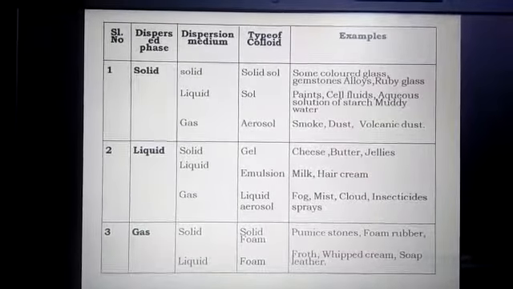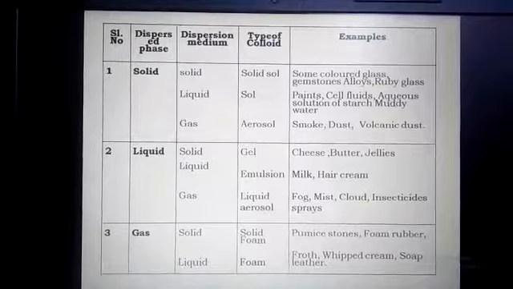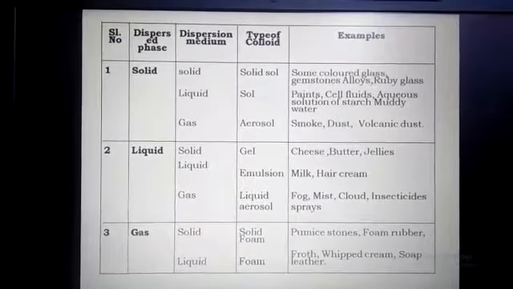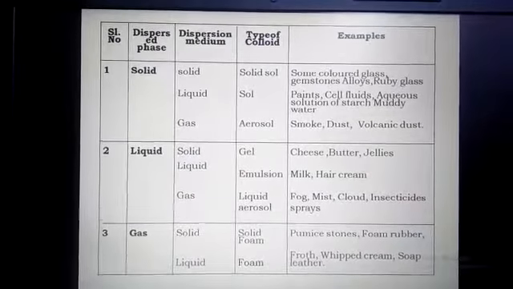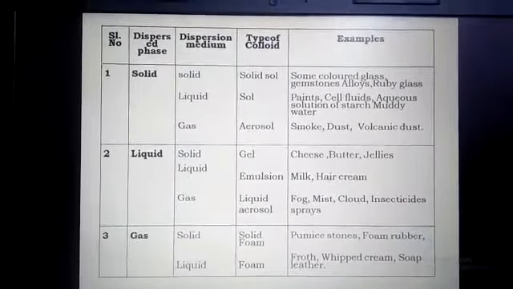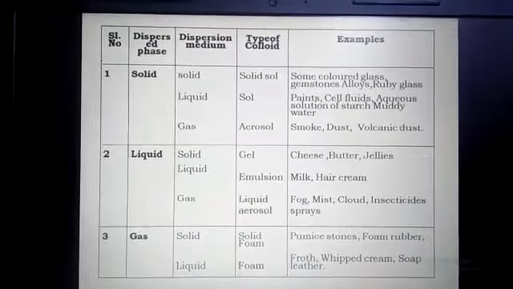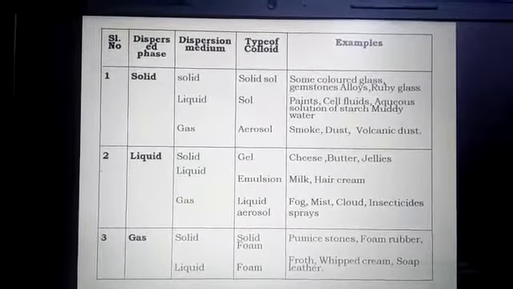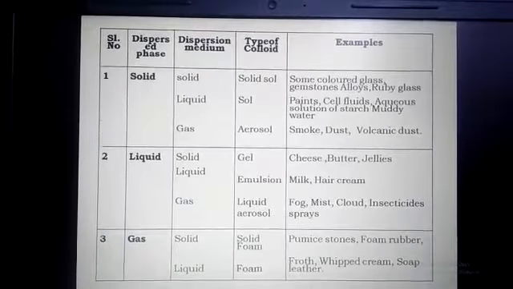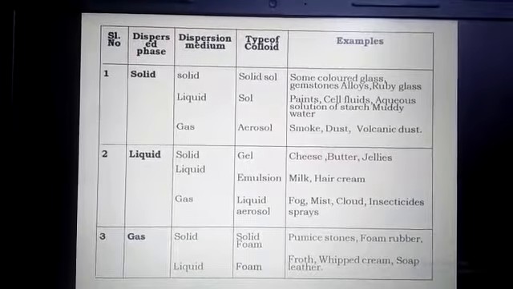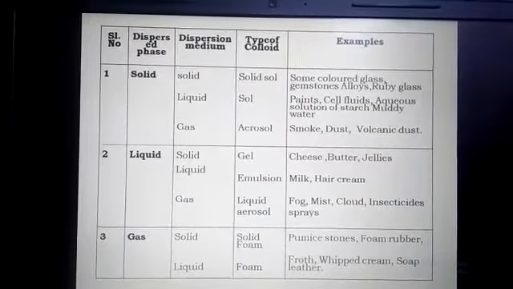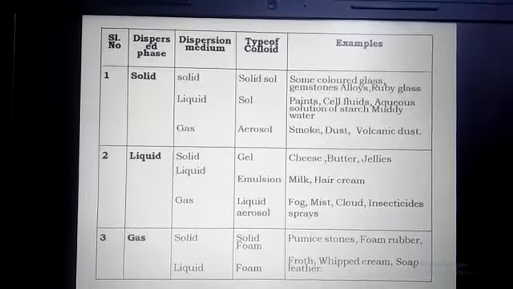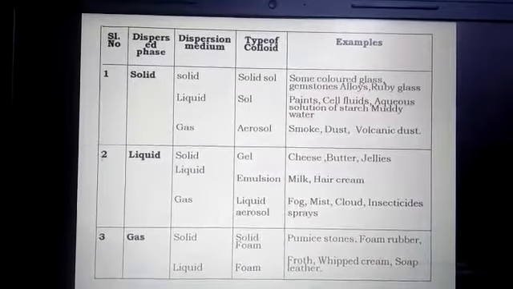Next, if the dispersed phase is a solid and the dispersion medium is a liquid, then the type of colloidal solution is a sol. Sols are colloidal solutions which contain a solid dispersed phase dispersed in a liquid dispersion medium. Examples: paints, cell fluids, aqueous solutions of starch, muddy water.